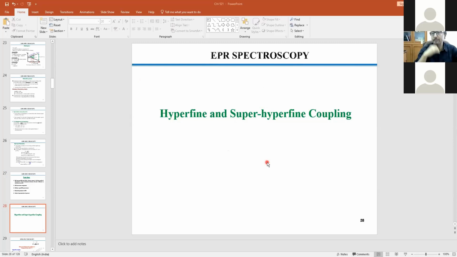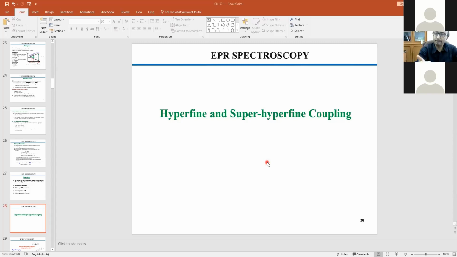That means the net spin is there. Nuclear spin could be zero, like electron spin. It could be integral, it could be half integral, right? So if it happens that electron spin and nuclear spin both are part of the same atom, then the splitting that you will be getting is called hyperfine splitting.